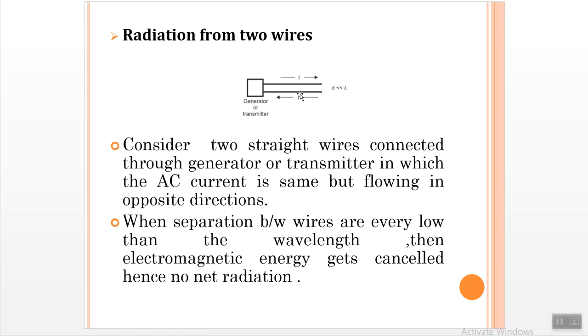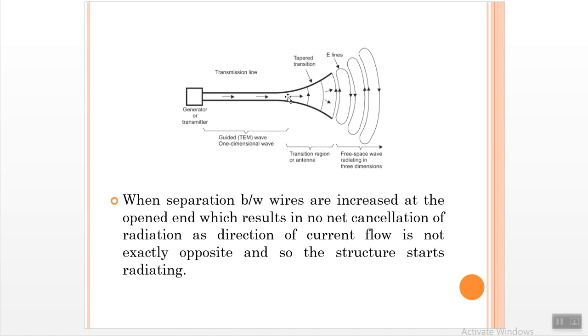So when the distance between the two wires is less than the wavelength, then the electromagnetic waves will get cancelled. There will be no net radiation between these wires, because the current is passing in the opposite direction, and so the electromagnetic radiation gets cancelled here. That is one case in radiation from two wires.